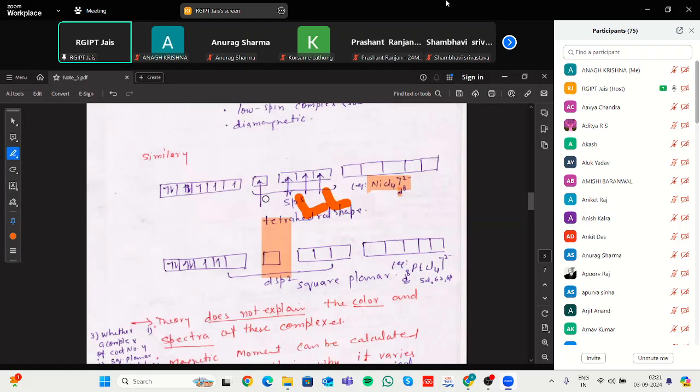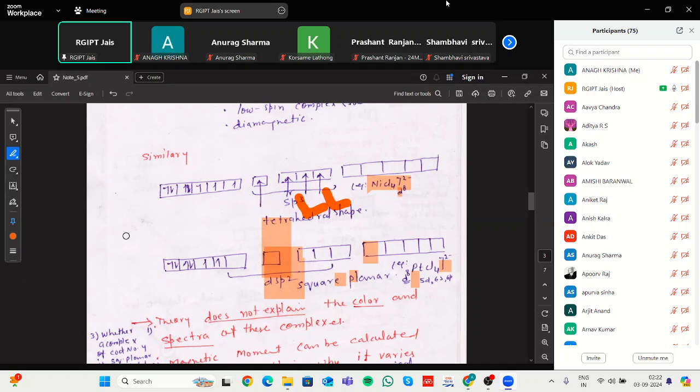If the d orbital participates, it means the electrons are inner sphere. Inner sphere means the electrons are paired up and the d orbital is participating in bonding, which can form a square planar complex. If the metal has a charge, it can give a different complex, whether square planar or tetrahedral. Then how will we distinguish which type of complex is formed?